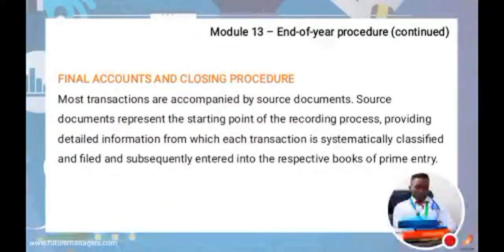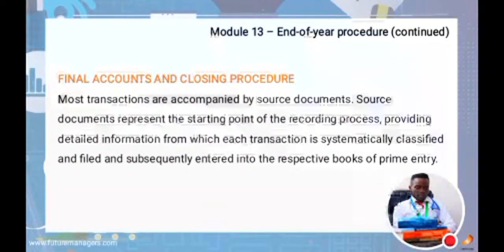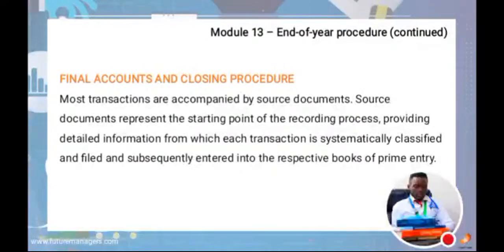So all that, the final account as well as the closing procedure, these are the most important transactions that are accompanied by source documents, which represent the starting point of the recording process, providing the detailed information from which each transaction is systematically classified and filed and subsequently entered into a respective book of prime entry.